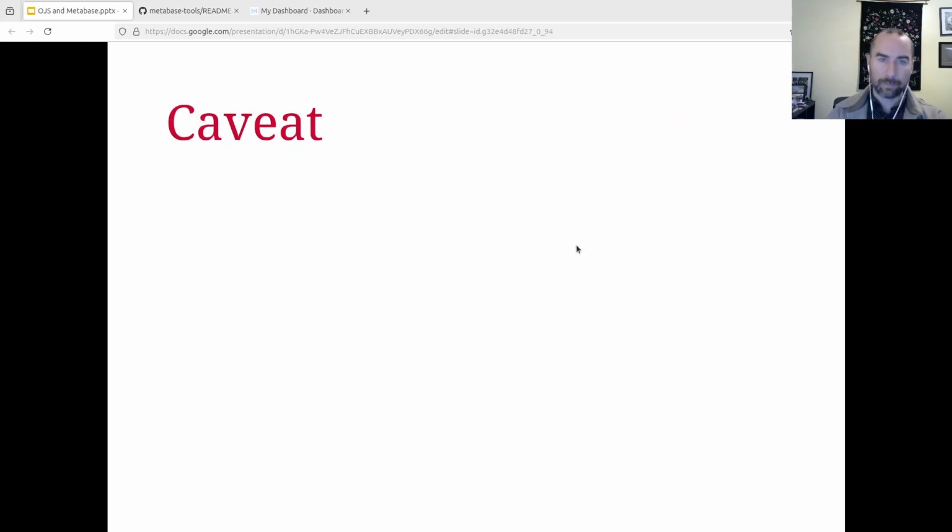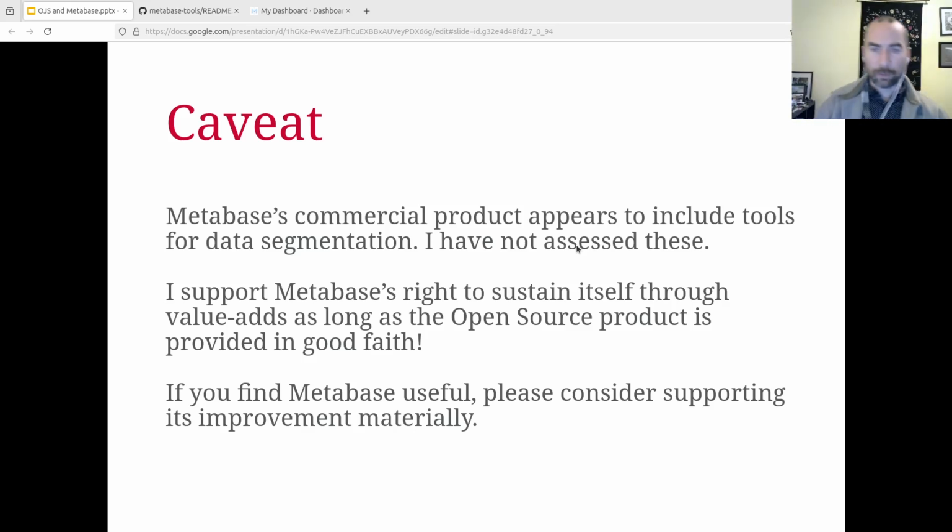Okay, speaking of that partitioning, Metabase's commercial product does seem to have tools for data segmentation, and that would allow you to protect one journal's data from another journal's journal manager. I have not assessed these. Metabase has both an open source product and a commercial product. There are some features in the commercial product that the open source product does not have, and this data segmentation tool set is one of those things. I do support Metabase's right to sustain itself through value adds like this, as long as the open source product is provided in good faith. Metabase is a very good open source product.